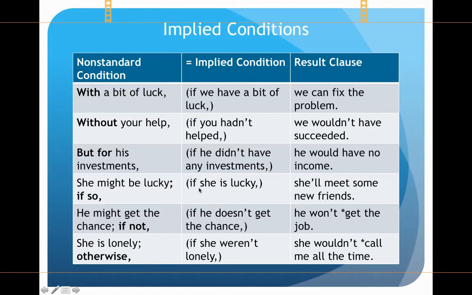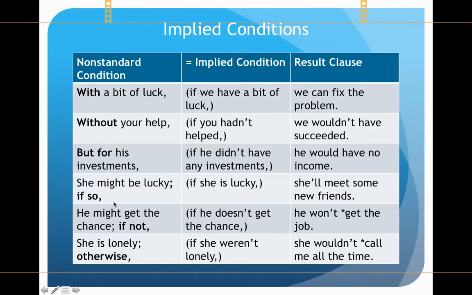But for his investments, he would have no income, implies if he didn't have any investments, he would have no income. So this sentence, but for his investments, he would have no income, and this sentence, if he didn't have any investments, he would have no income, mean the same thing.